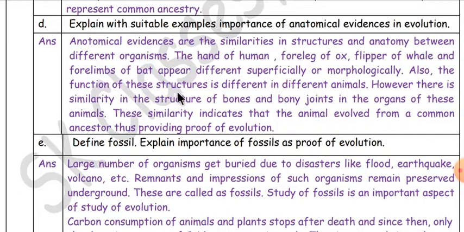Also, the function of these structures is different in different animals. However, there is similarity in the structure of bones and bony joints in the organs of these animals. This similarity indicates that the animals evolved from a common ancestor, thus providing proof of evolution.